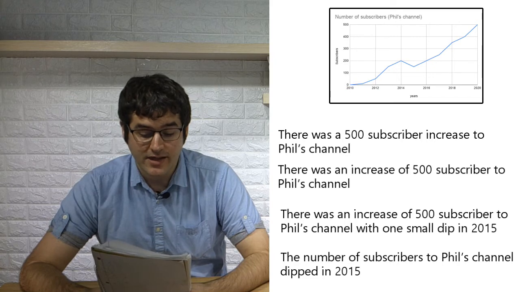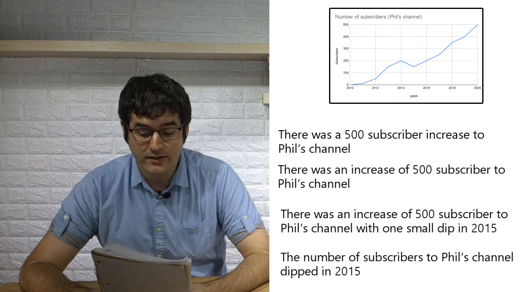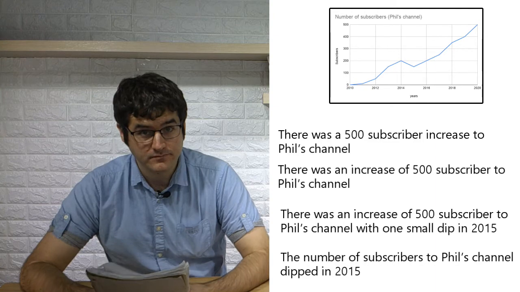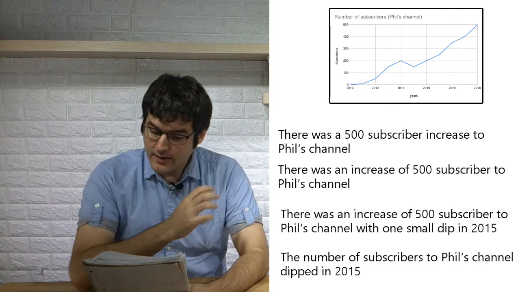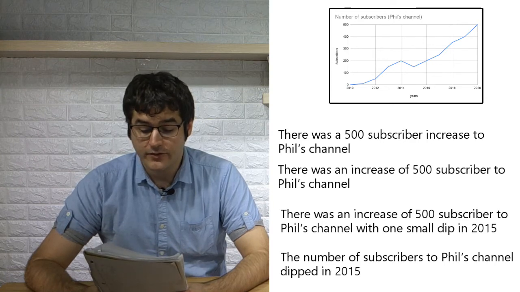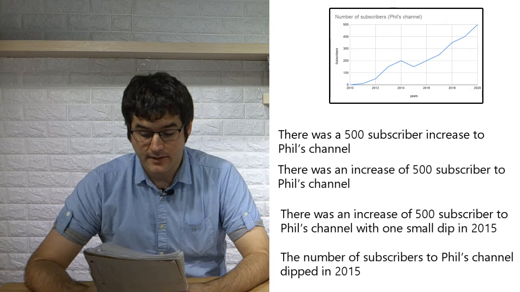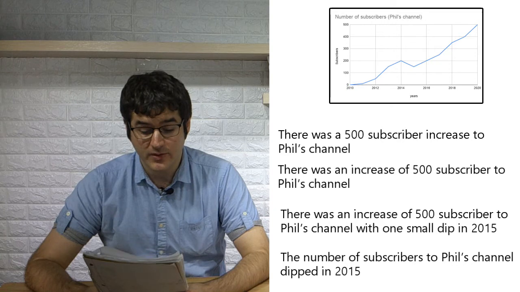Finally, you could say there was an increase of 500 subscribers to Teacher Philip's channel with one small dip in 2015. Do you see the dip? Okay. The number of subscribers to Philip's channel dipped in 2015.